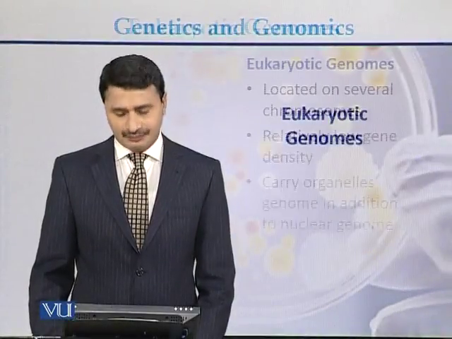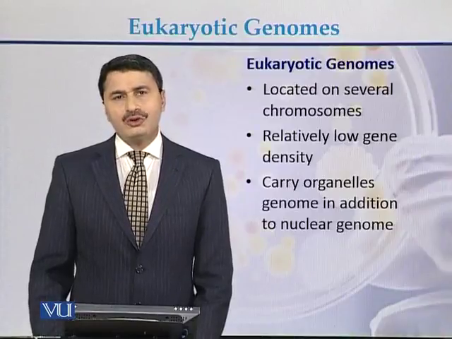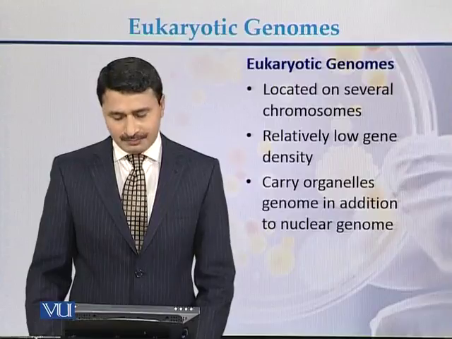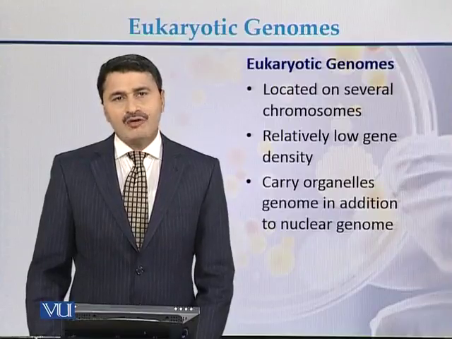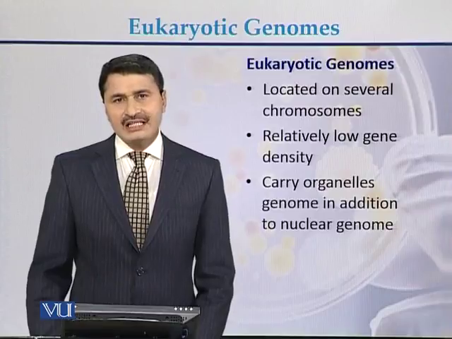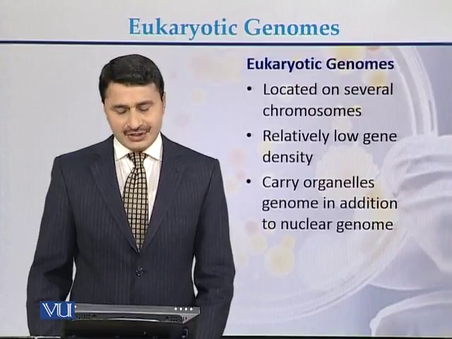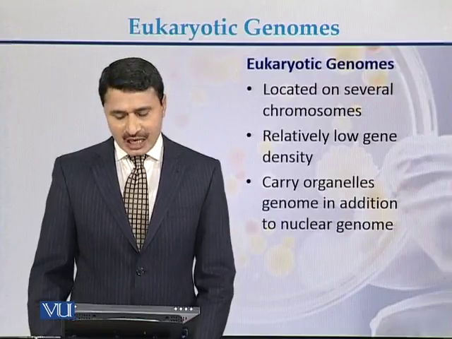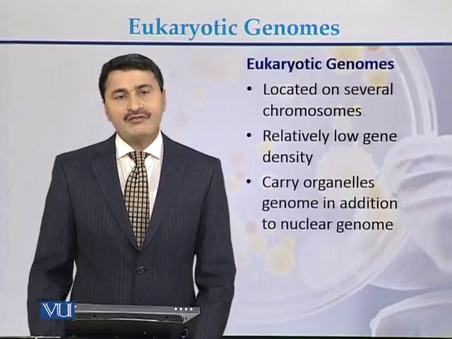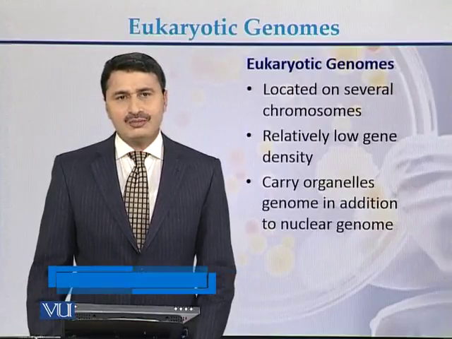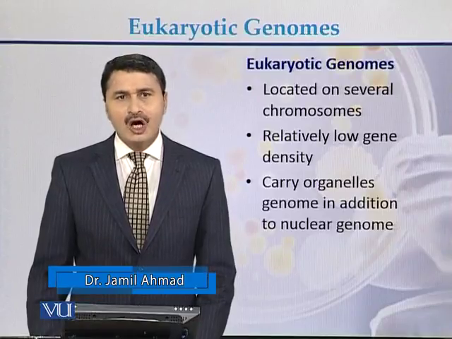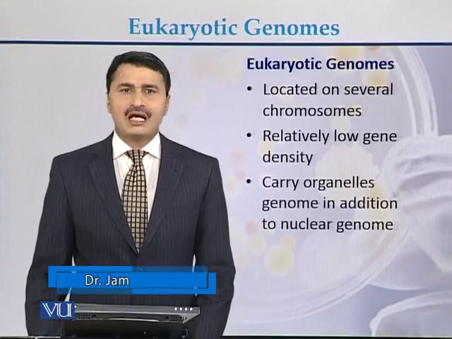Eukaryotic genomes. Eukaryotic genomes are located on several chromosomes. In case of eukaryotic genomes, there is relatively low gene density. In addition to nuclear DNA, in case of eukaryotes, there is also a genome which is called organelle genomes. Organelle genomes can be in the form of mitochondrial genome or in the form of chloroplast genome.